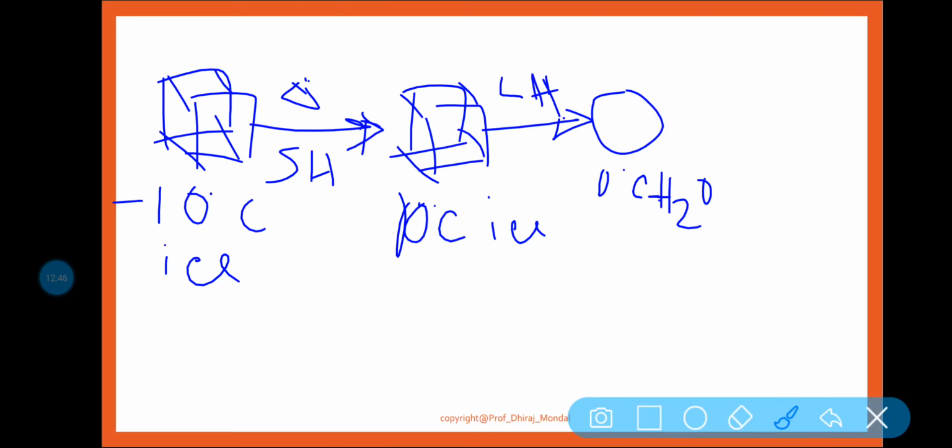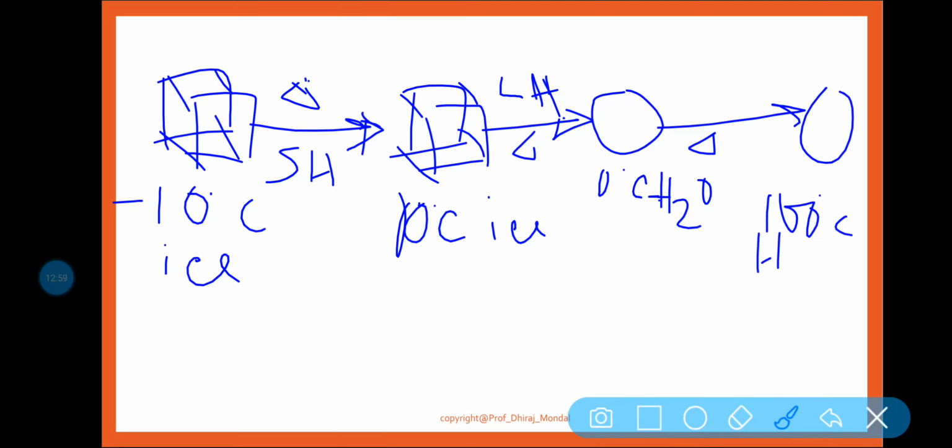Okay, again I am heating up, so it will make 100 degree centigrade water by taking sensible heat. So 0 degree centigrade to 100 degree centigrade water. Why 100 degree?